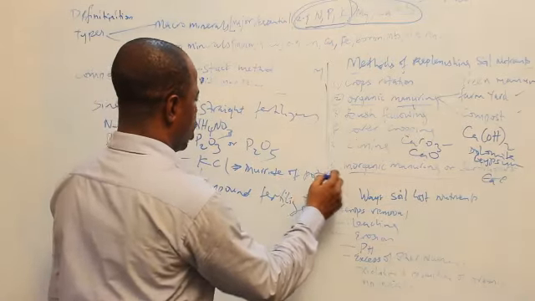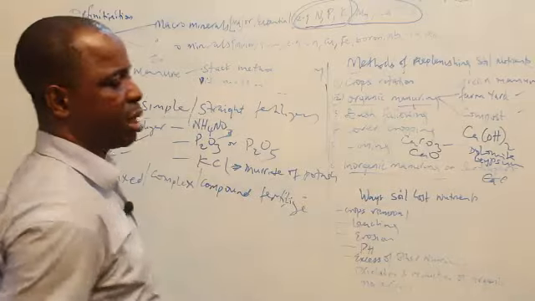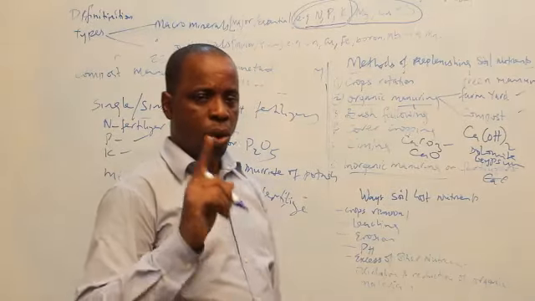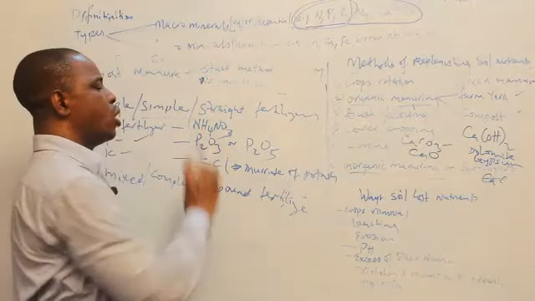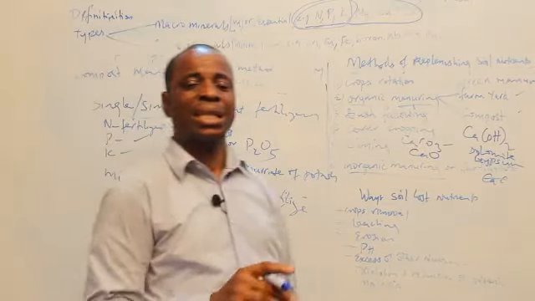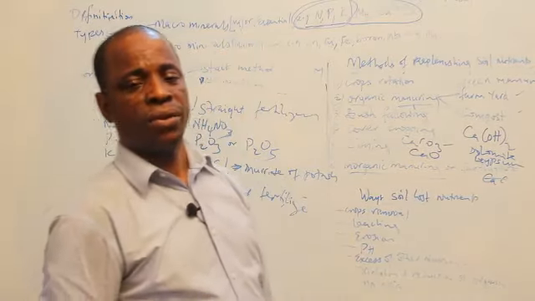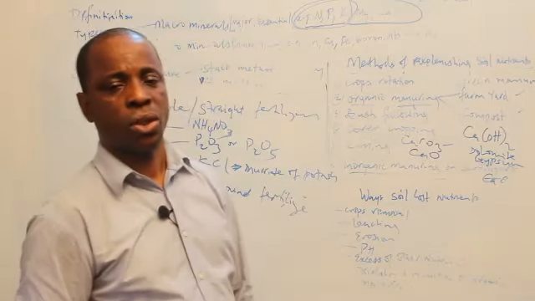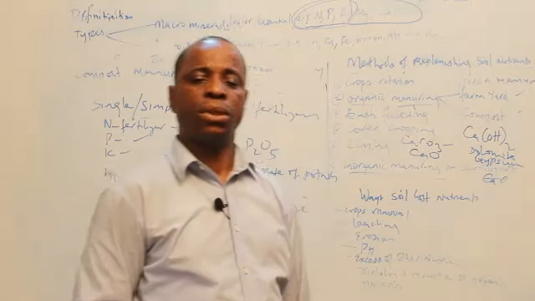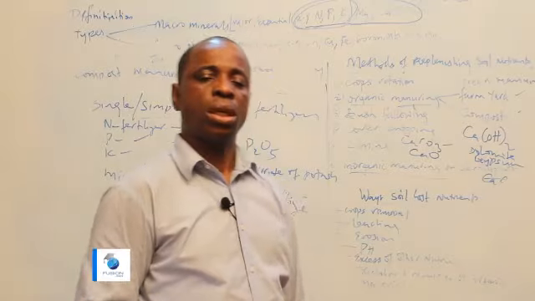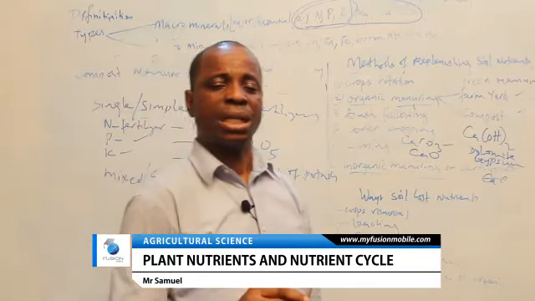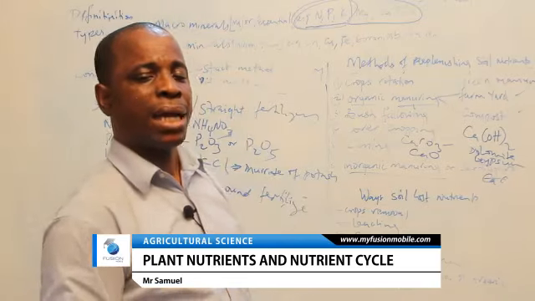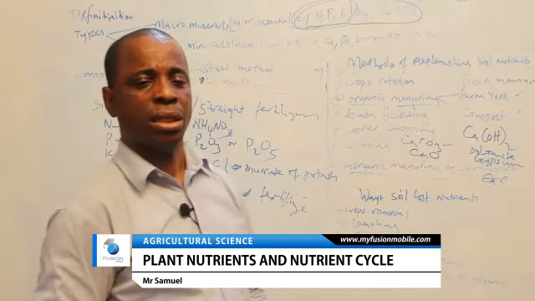All these are single fertilizers because each of them can only give you one nutrient. But before you can apply this fertilizer, you must test the soil to ascertain the type of nutrient that is lacking. Just take a sample of your soil to the soil analyst in the lab, the soil department of any institution. Then they analyze it for you, they will discover the nutrient that is lacking. Then you go and buy the fertilizer that can give that nutrient.